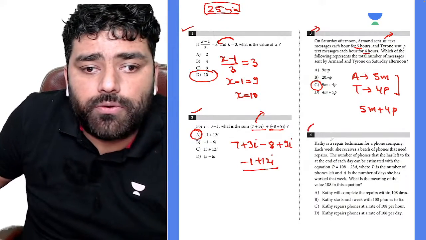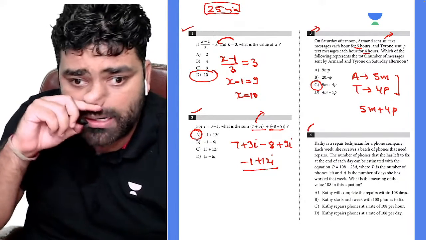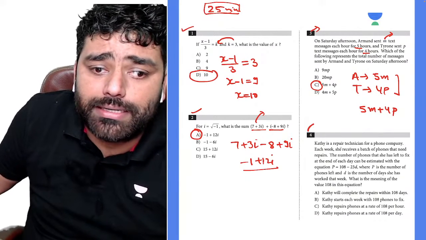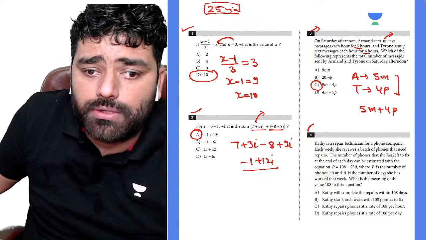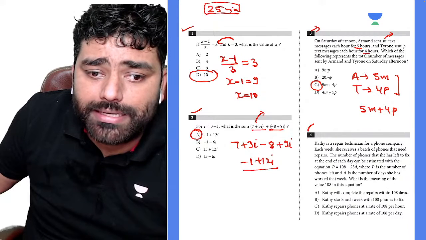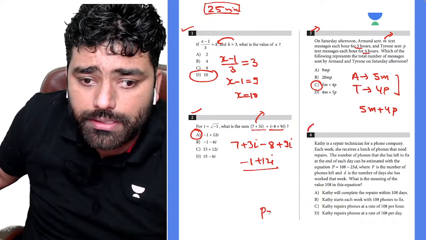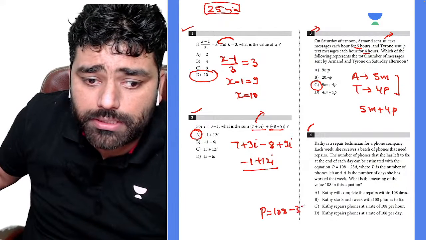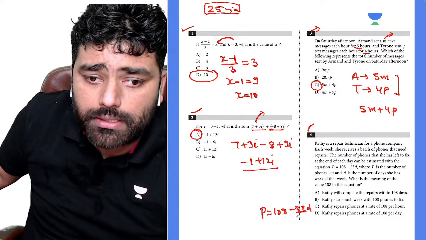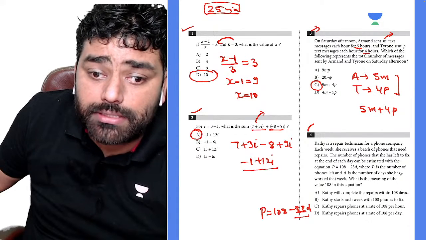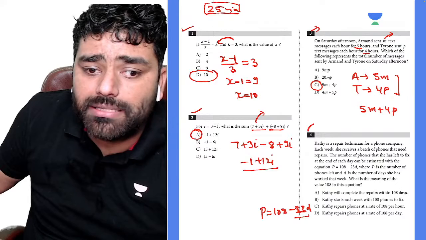Okay, question number four. Kathy is a repair technician for a phone company. Each week she receives a batch of phones that need repair. The number of phones that she has left to fix at the end of each day can be estimated with the equation P is equal to 108 minus 23D. P is the number of phones left, and D is the number of days Kathy has worked that week. What is the meaning of the 108?